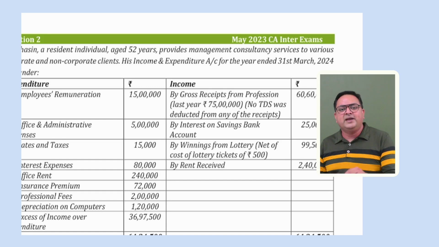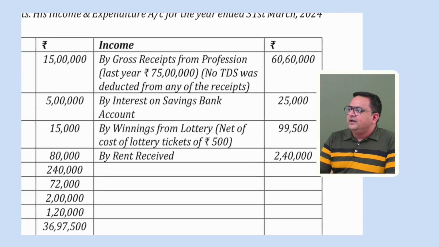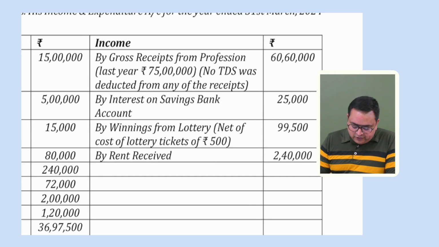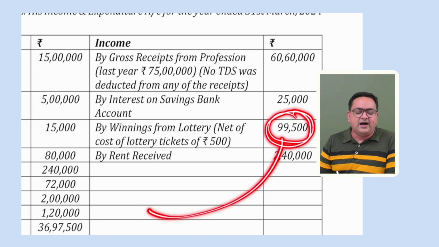But here we have to apply 80TTA. Got it? Okay. Next is winning from lottery. How much? 99,500. It is a casual income. So while computing our PGBP, we'll be subtracting this amount, and we will be taking this amount to our IFOS, right?